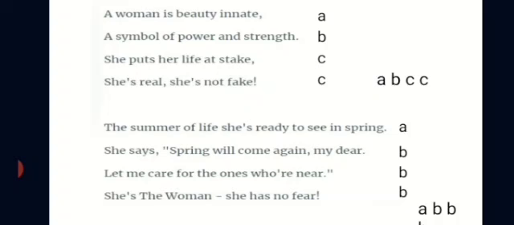"She puts her life at stake. She is real, she is not fake." So stake, fake, they rhyme with each other. So we give this letter C, C. So what is the rhyming scheme for this stanza? A, B, C, C.